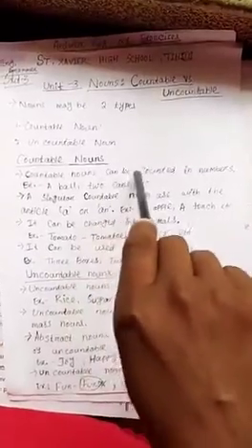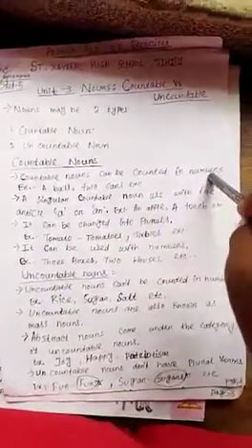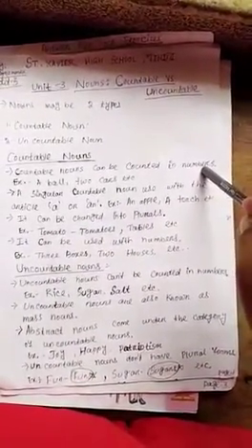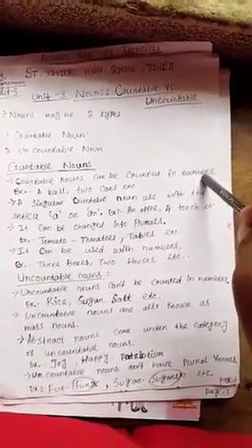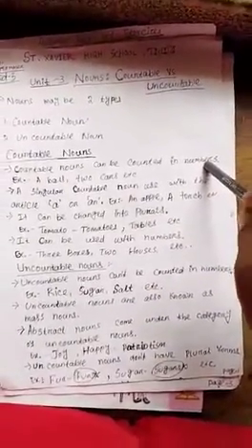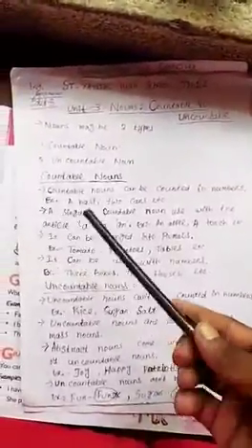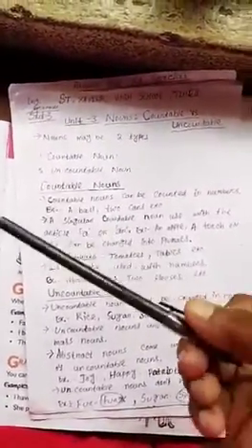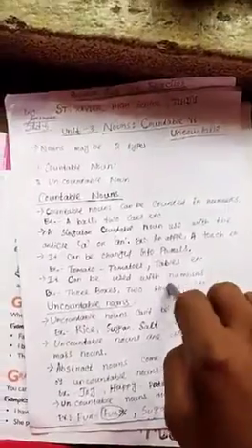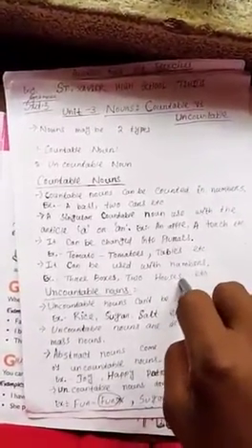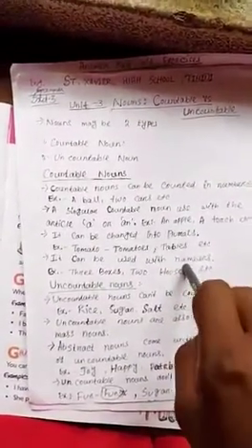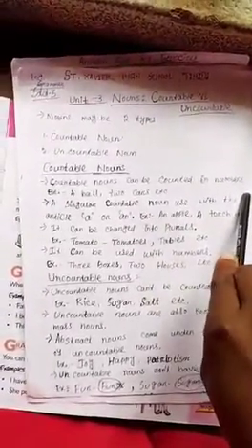Countable nouns can be counted in numbers, like a bulb, 2 cars, 2 buses, 2 books, 3 copies, 2 water bottles, not water, 2 water bottles, 10 pens. We can count them in numbers. So these are the countable nouns. So first feature is countable nouns can be counted in numbers.